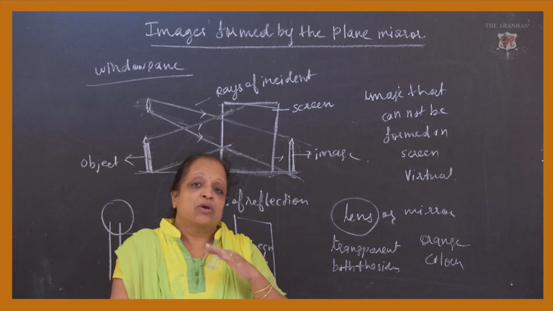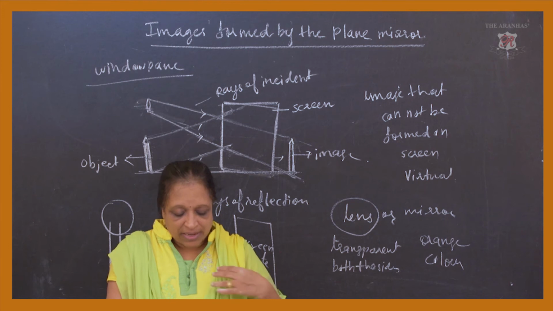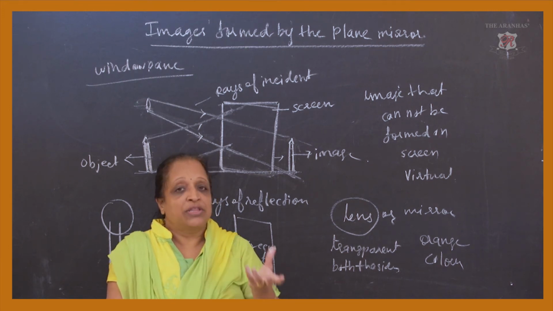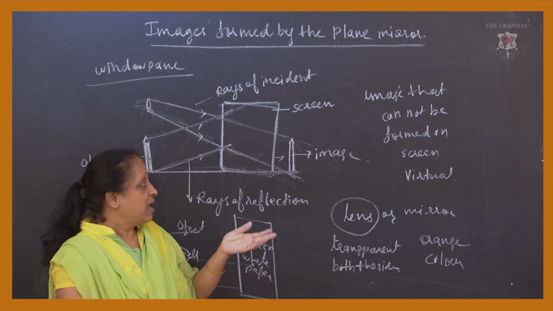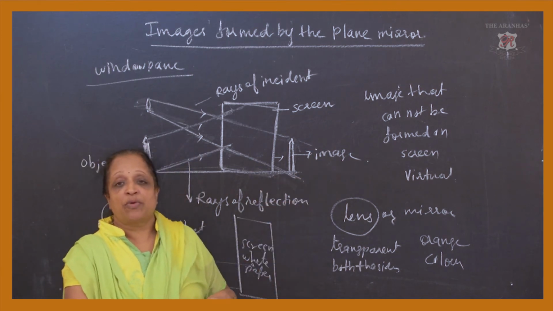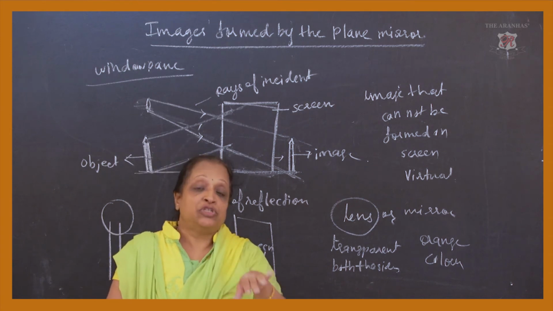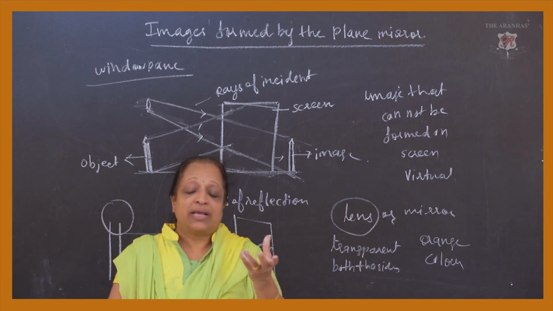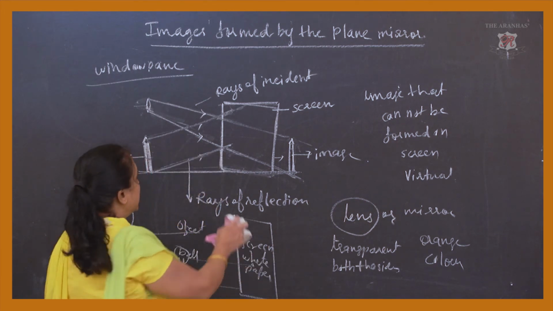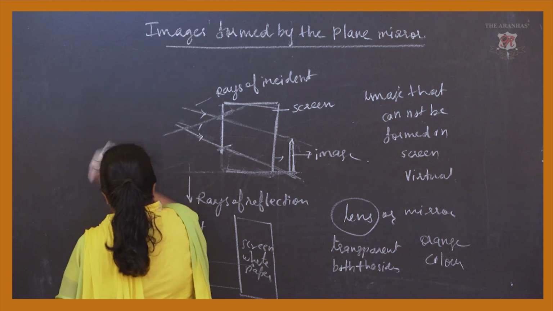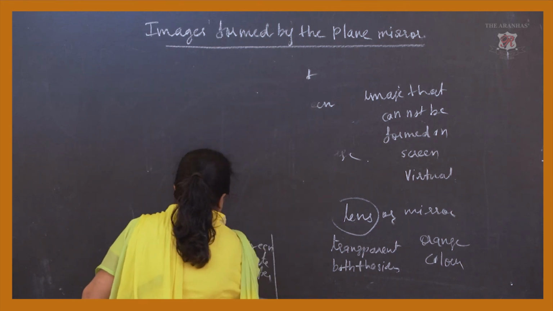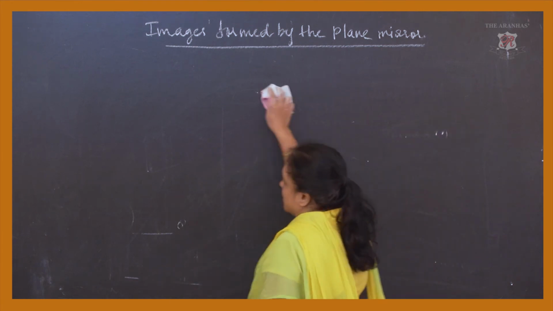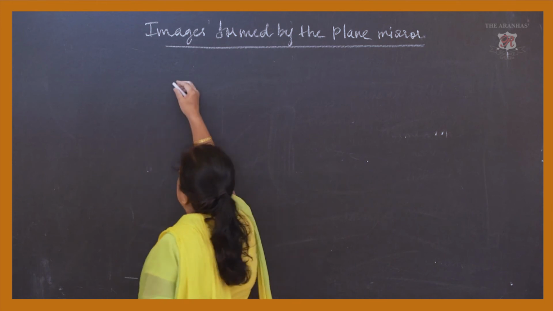So it depends upon the concave or the convex mirror. But here we are using the images which are formed on a plane mirror or the images which are caught on the screen. So the images which cannot be formed on the screen are called virtual images, and the images which form on the screen are called real images. So then we can have one concept over here, the real and the virtual images.